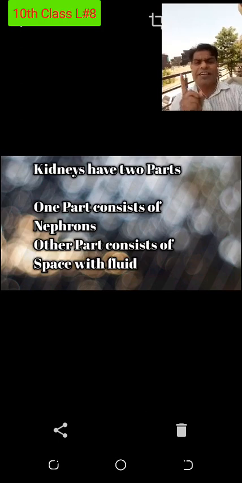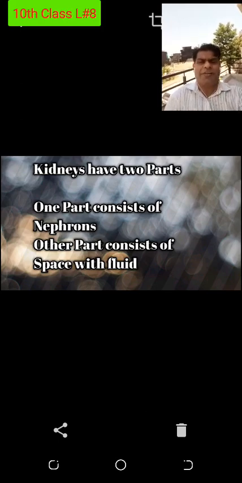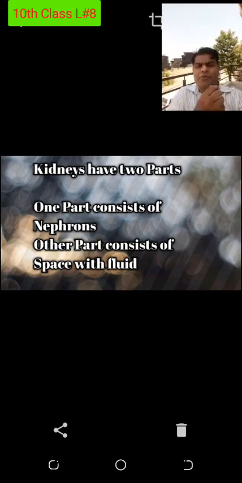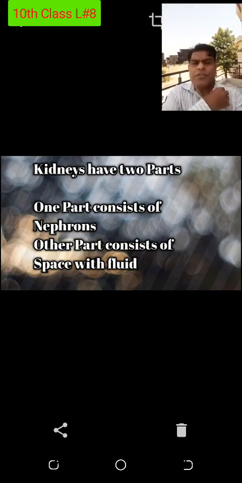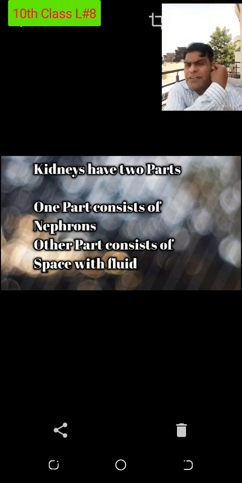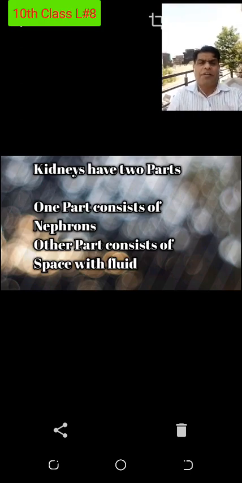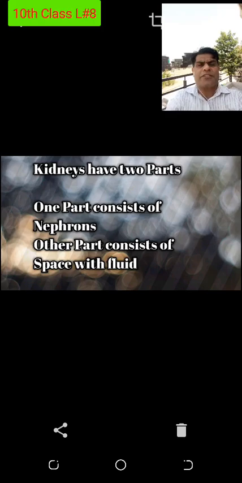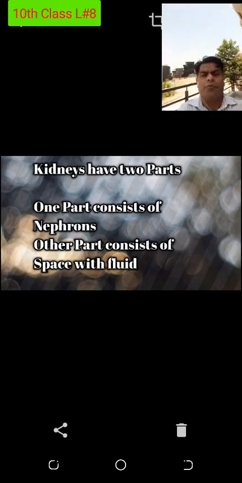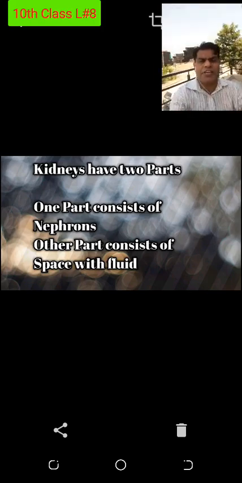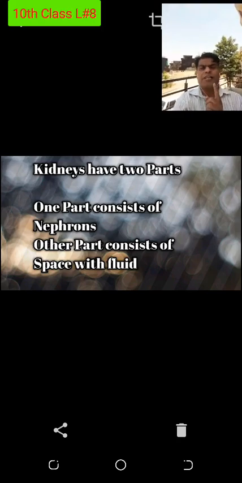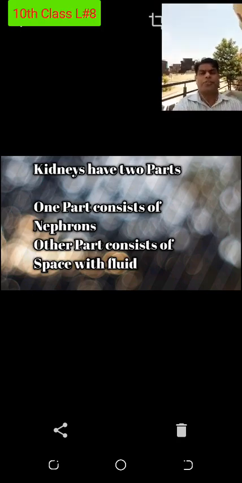Confusion is there. Kidneys are not making nitrogenous waste components. They are not making them. The nitrogenous waste components are being made in the liver. The liver will make the nitrogenous waste component, and the first nitrogenous waste component will be ammonia. How it is formed I will discuss in a separate chapter, but I will tell you that ammonia is the major nitrogenous waste component formed in the human body, even in all living things.